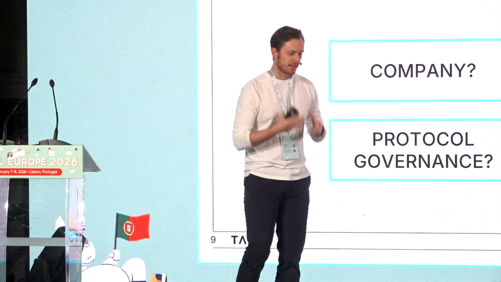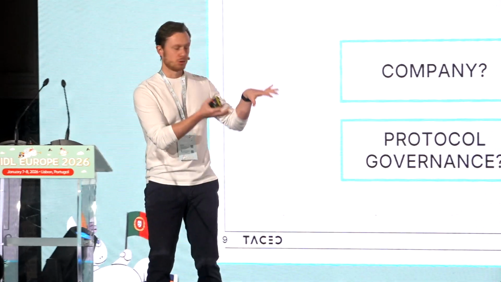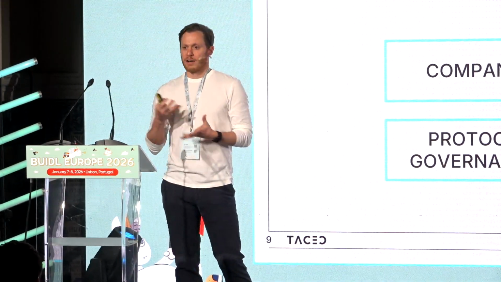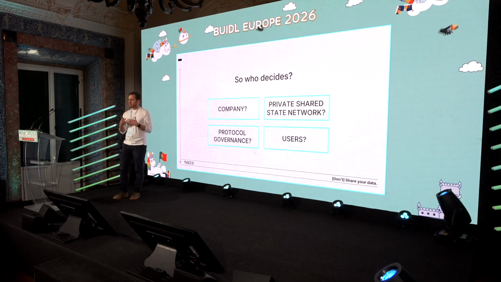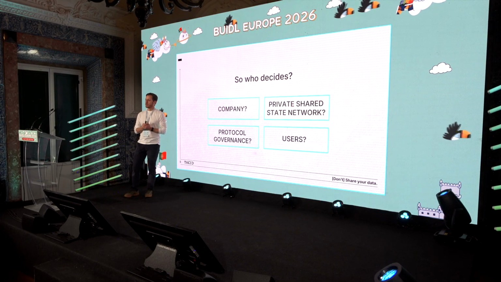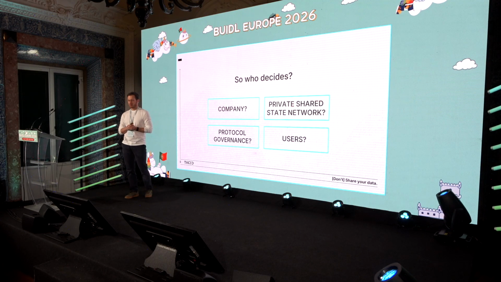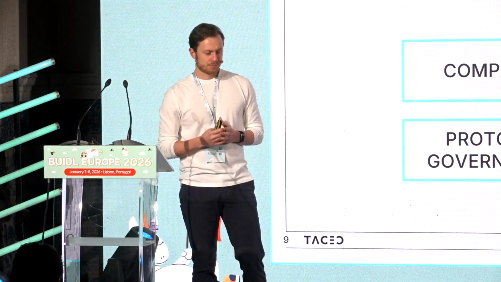So maybe all things become easier if we say the app is not actually a centralized company, but a protocol. And we have some decentralization here, and we give the governance to the protocol. Now we all know that protocol governance is already a bit messy in the public case. Now think about how people would argue if their own personal data were involved there. Would this be a model that really scales?